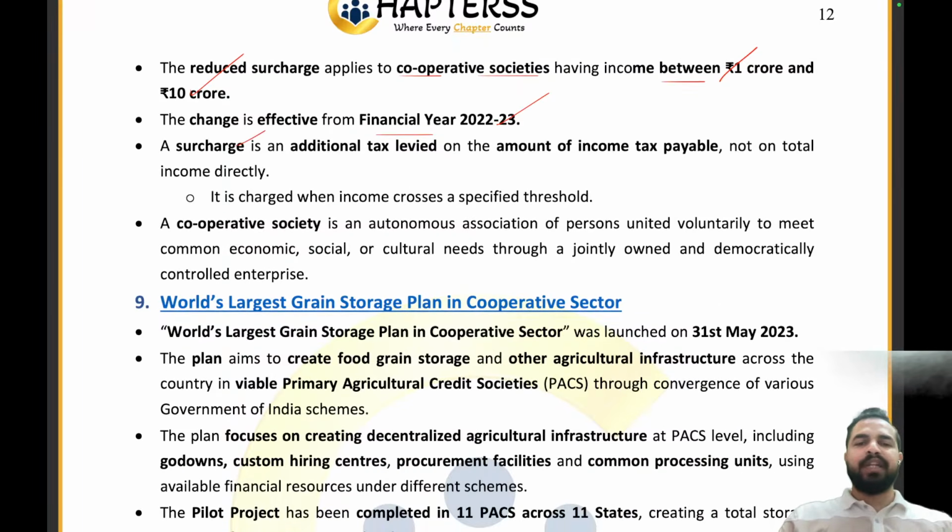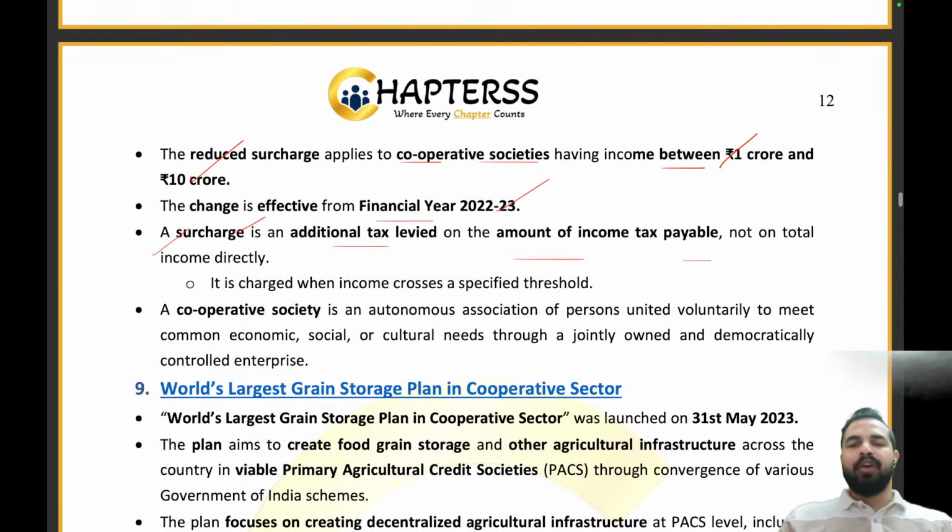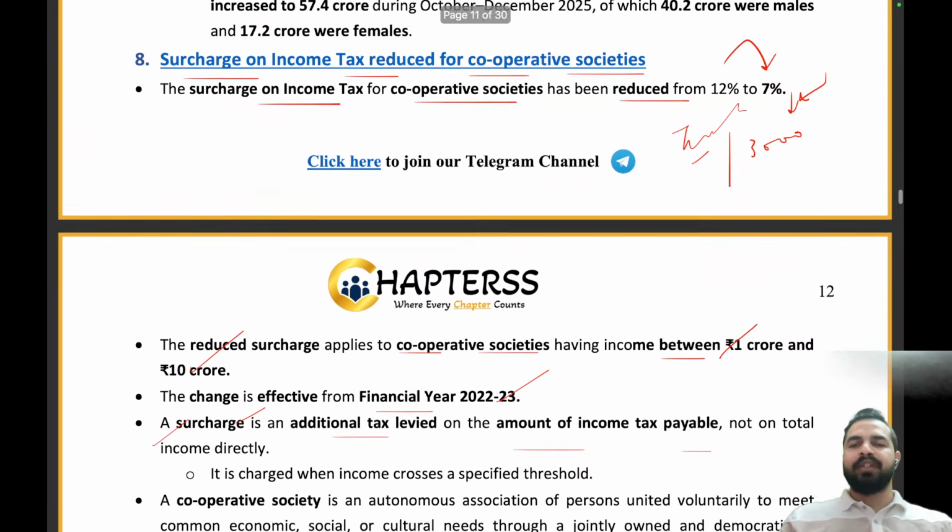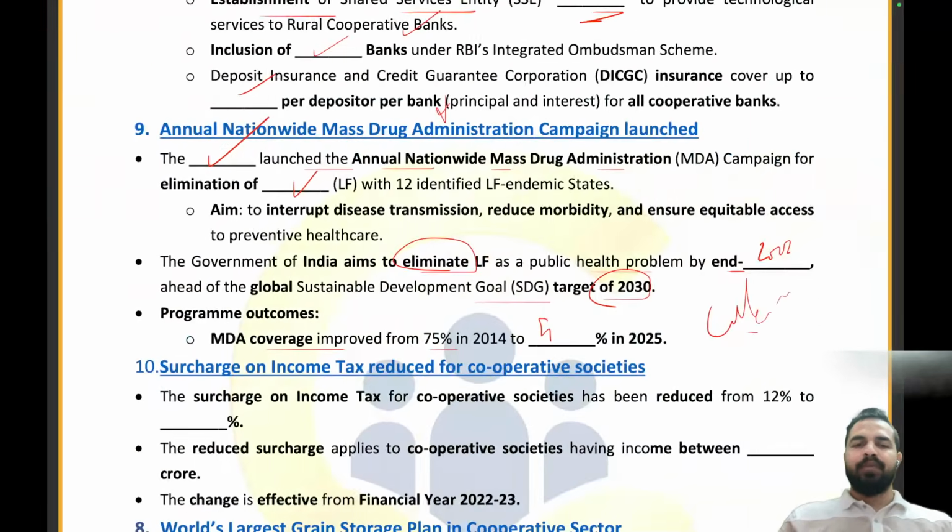Now, surcharge is an additional tax levied on the amount of income tax payable and not on the total income directly. तो total income पे नहीं लगेगा, बल्कि जो टैक्स है आपका उसी के ऊपर एक टैक्स लगेगा जिसको हम सरचार्ज कहते हैं. Clear, everyone? I hope that everybody is able to understand this part. Let's move on to the question now.